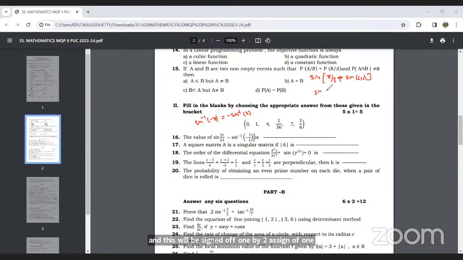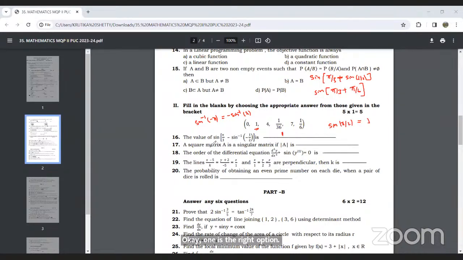So in the bracket we get pi by 3 plus sine inverse of 1 by 2. Sine inverse of 1 by 2 is pi by 6, and pi by 3 plus pi by 6 is what? 90 degrees. 90 is nothing but pi by 2, and sine of pi by 2 is what? 1. So out of the given options, 1 is the right option for the first fill in the blank.